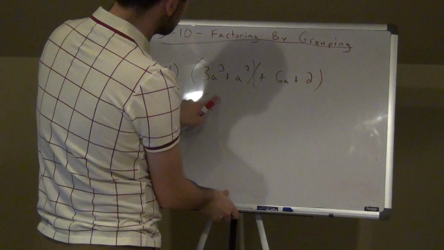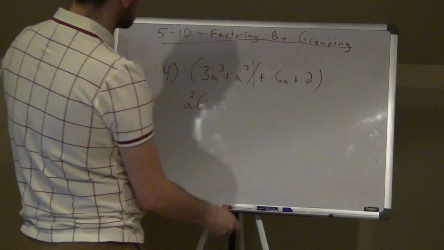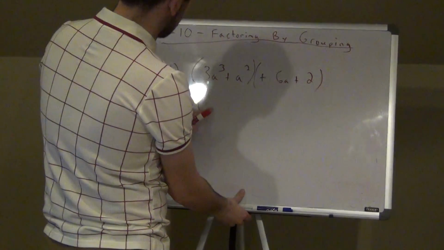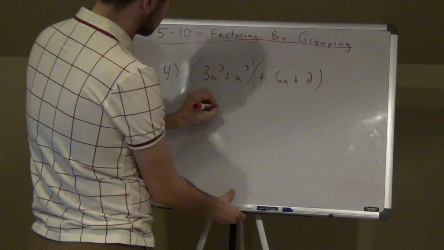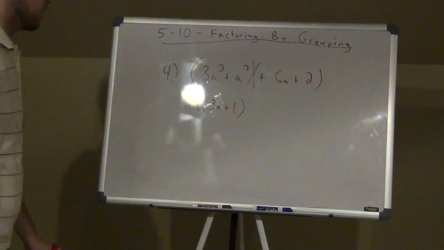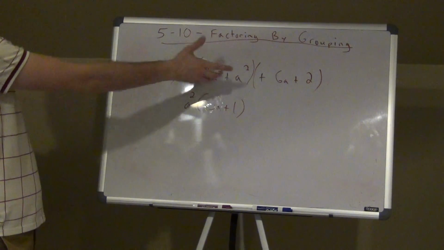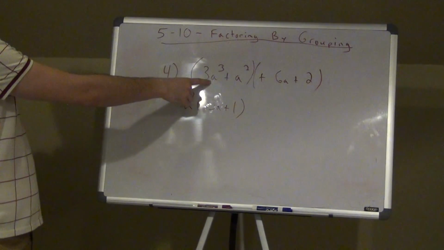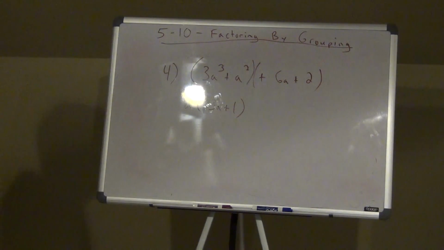No, they actually have 2 a's in common. This is a to the third, this is a squared. So I can take out 2 a's, and when I do that, I'd be left with 3. I didn't take any 3's out, so 3. I took away 2 a's, and then I took away an a there, so it's just plus 1. They had 2 a's in common, right? There's no numbers, but there's a 1, so you can't really take anything else out of it. But this has 3 a's, this has 2 a's. The lower power of a there is a squared, so my GCF is a squared, up to 3a plus 1.